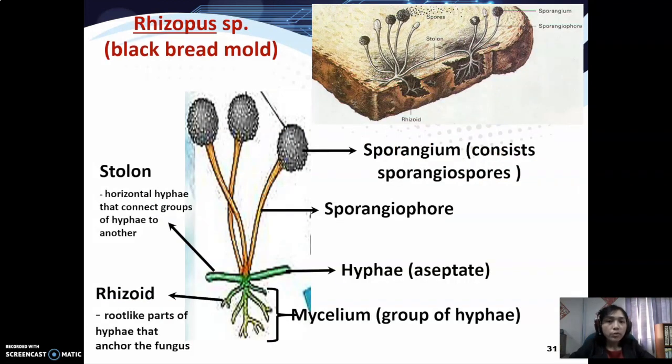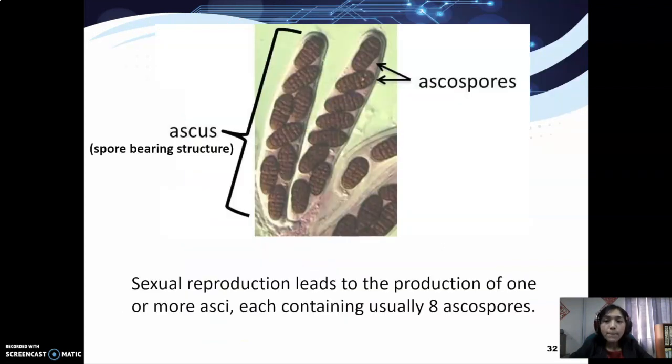Okay, so now this is the spore-bearing structure, the sporangium, or you can add the word in front, zygosporangium. They consist of the zygospores. The spore is inside the sporangium. So this is under phylum Zygomycota. This is under Ascomycota. The spore-bearing structure is the ascus. So inside here we have the ascospore.